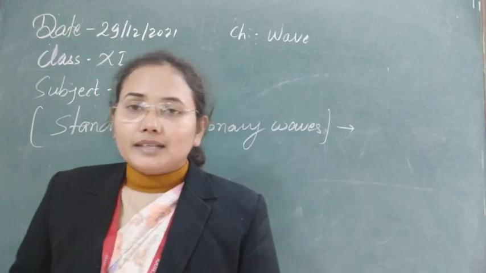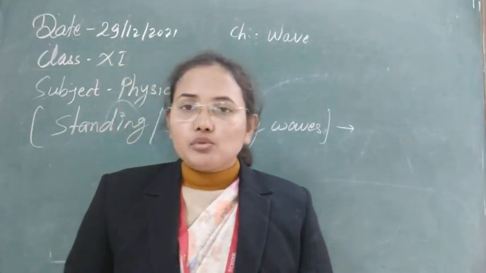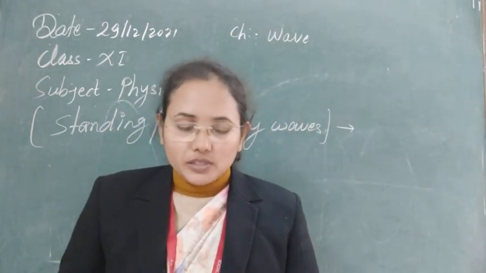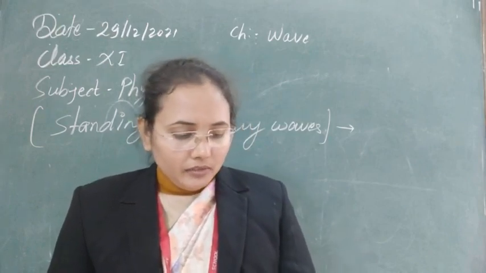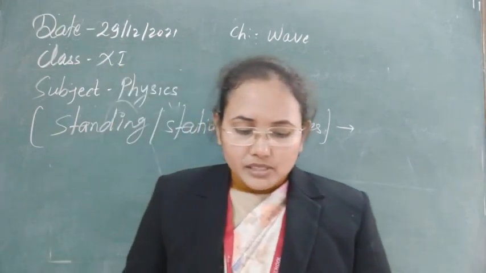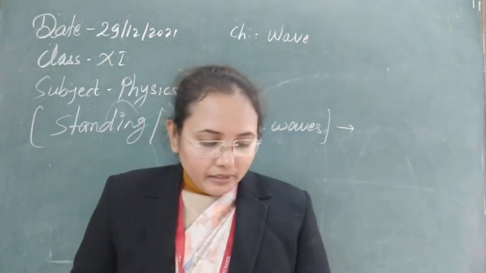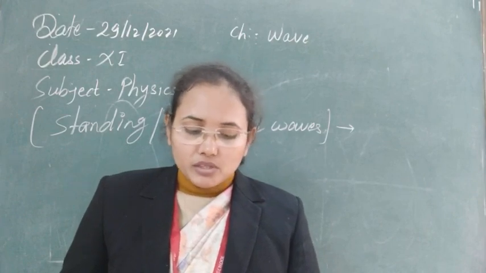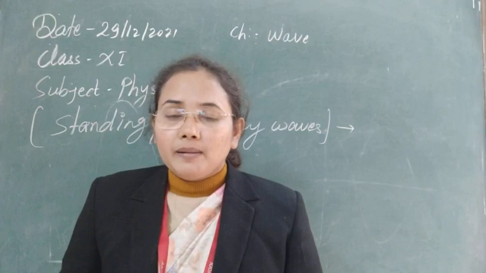So first, the condition is that both the waves that are superimposing over each other should have the same nature. Either they can be longitudinal or transverse. Second, they should have the same amplitude. The third one, they should have the same time period, or you can say frequency or wavelength, traveling with the same speed along the same straight line in opposite direction. So these are the conditions for the standing wave.